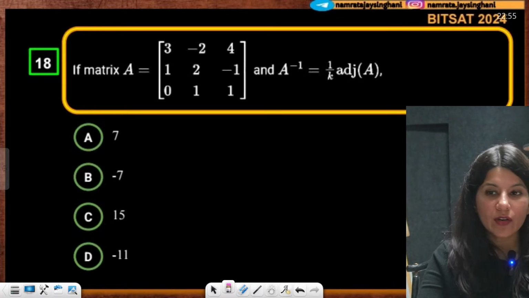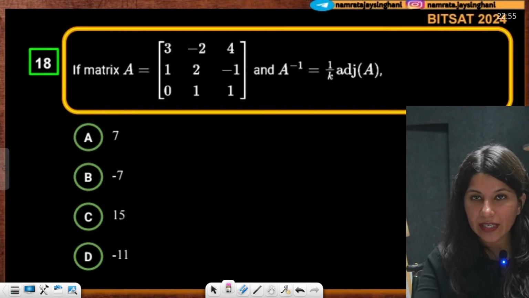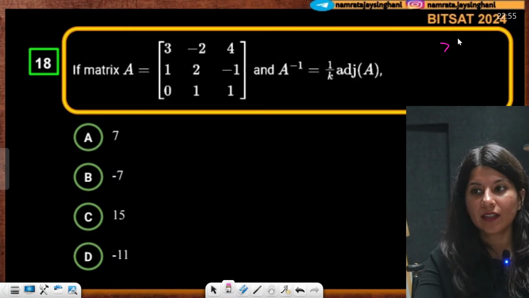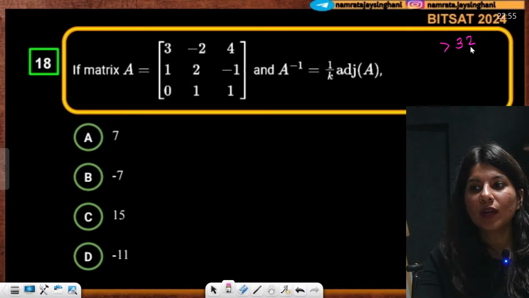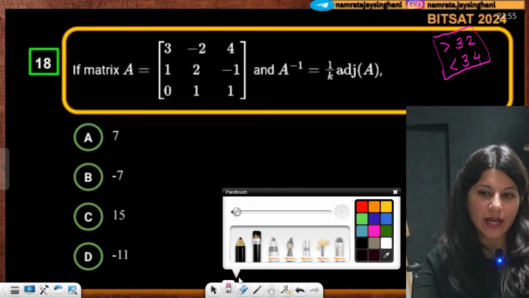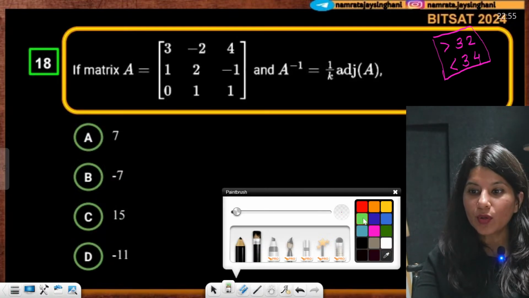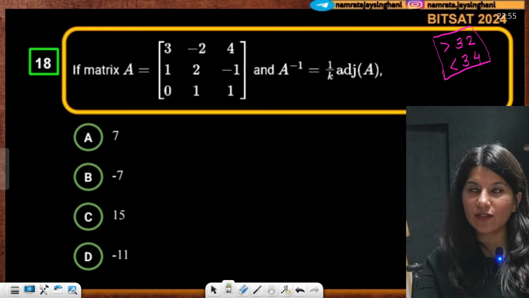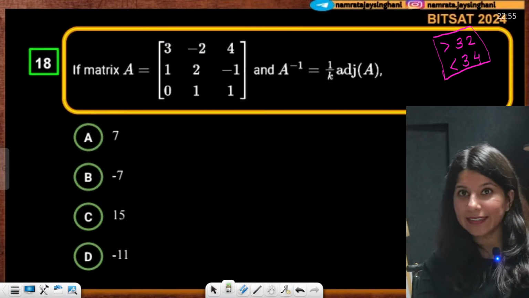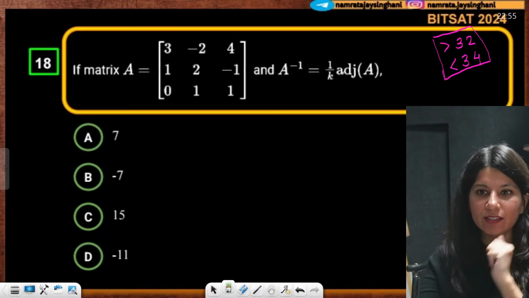Ma'am, one student is asking me, what is your age? So what is my age? My age is greater than 32 and less than 34. So I cannot tell my age because I am a girl, and it's not proper, I think. It's not a good thing that you ask age from a girl, from a woman. Okay? All right. Chalo, let's start with the next question.